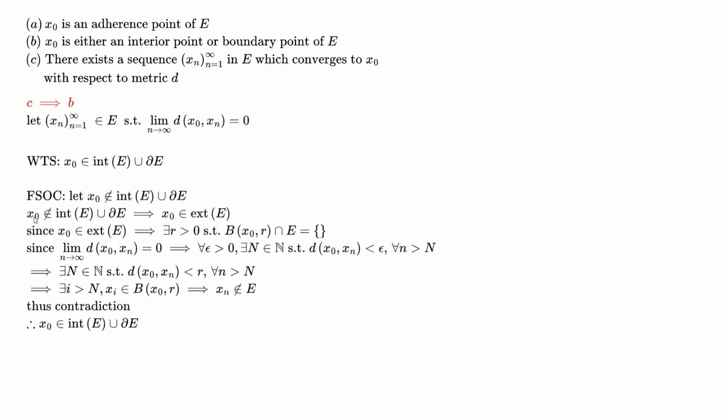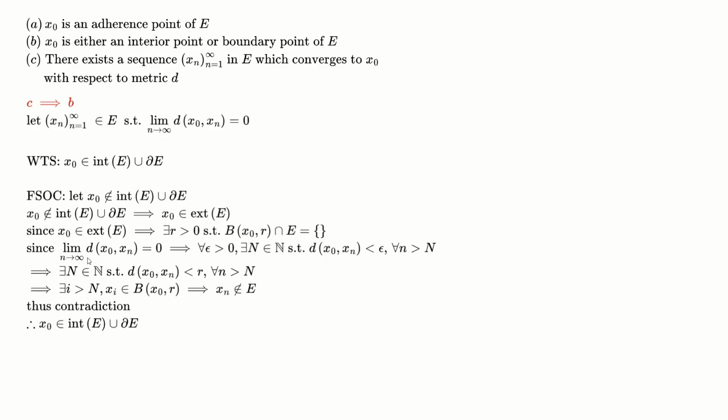Remember again, the three sets, interior, boundary, and exterior, are mutually exclusive. So x naught is in the exterior of E. Since x naught is in the exterior of E, there exists r greater than 0 such that the ball of x naught and r intersected with E is equal to the empty set.